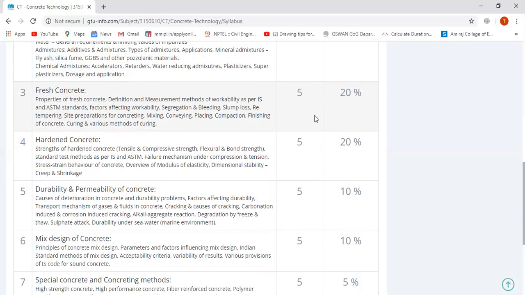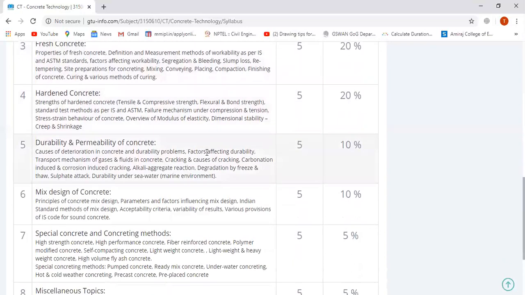Factors affecting workability, segregation and bleeding, slump loss, retempering, site preparation for concreting, mixing, conveying, placing, compaction, finishing of concrete, curing and various methods of curing.